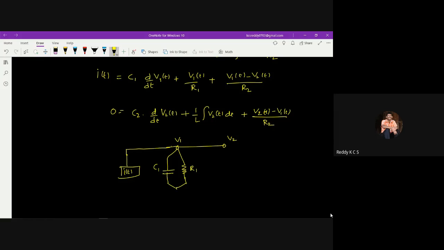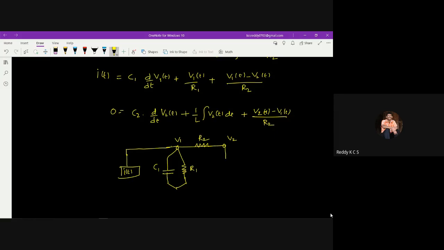Next, between V1 and V2 we have the difference of V1 and V2, so we connect resistance R2 like this. Under V2 directly we have two elements, the capacitance and the inductance.